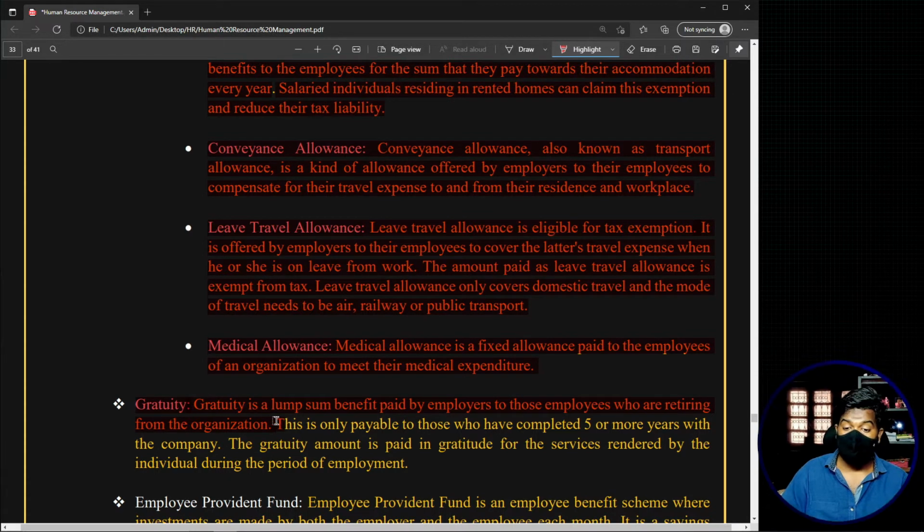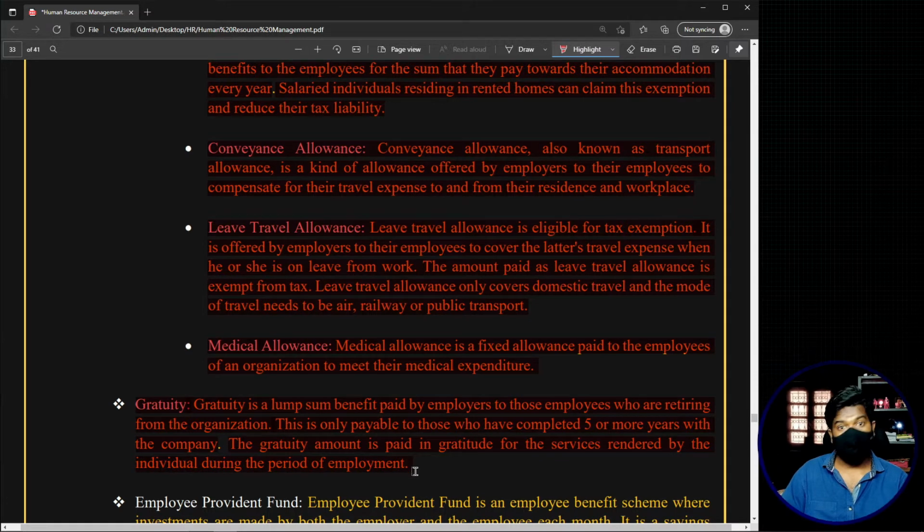Now this is only payable to those who have completed 5 or more years with the company. I have told you, right, the 5 years thing. Now the gratuity amount is paid in gratitude for the services rendered by the individual during the period of employment. So this is the gratuity component.